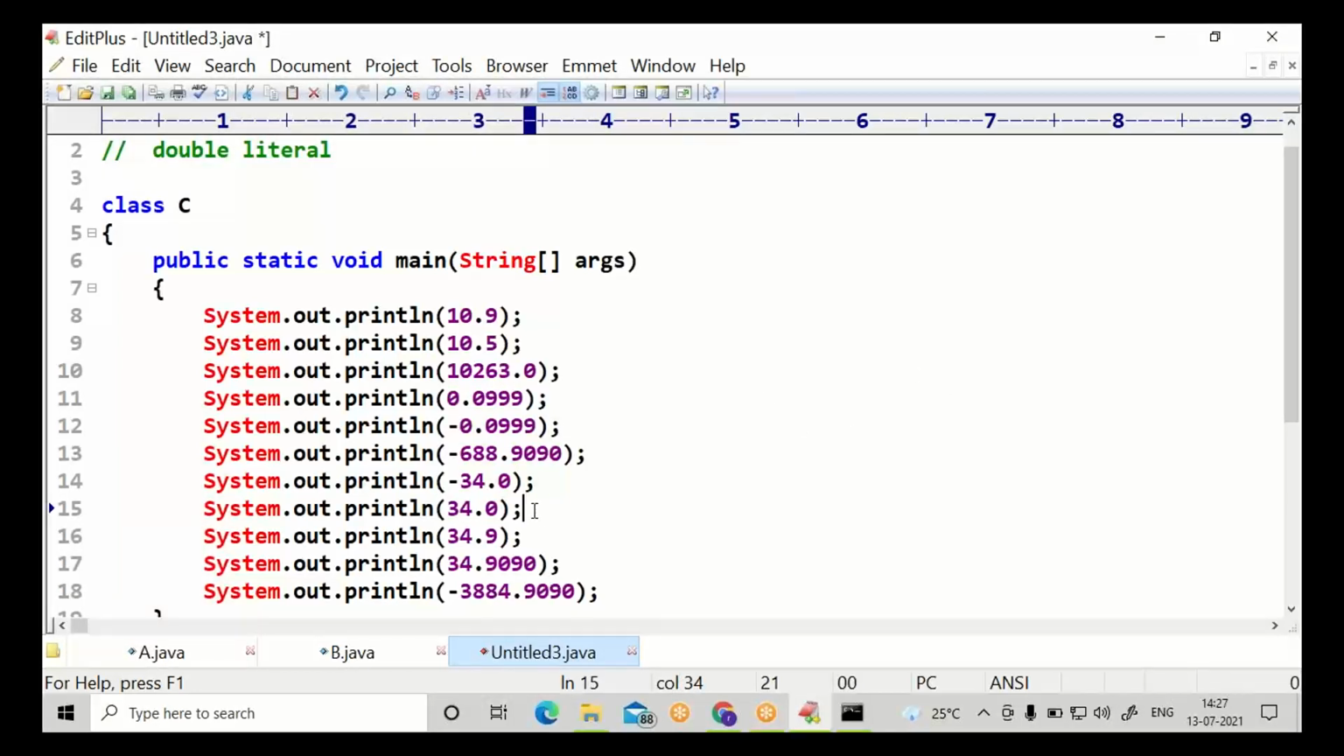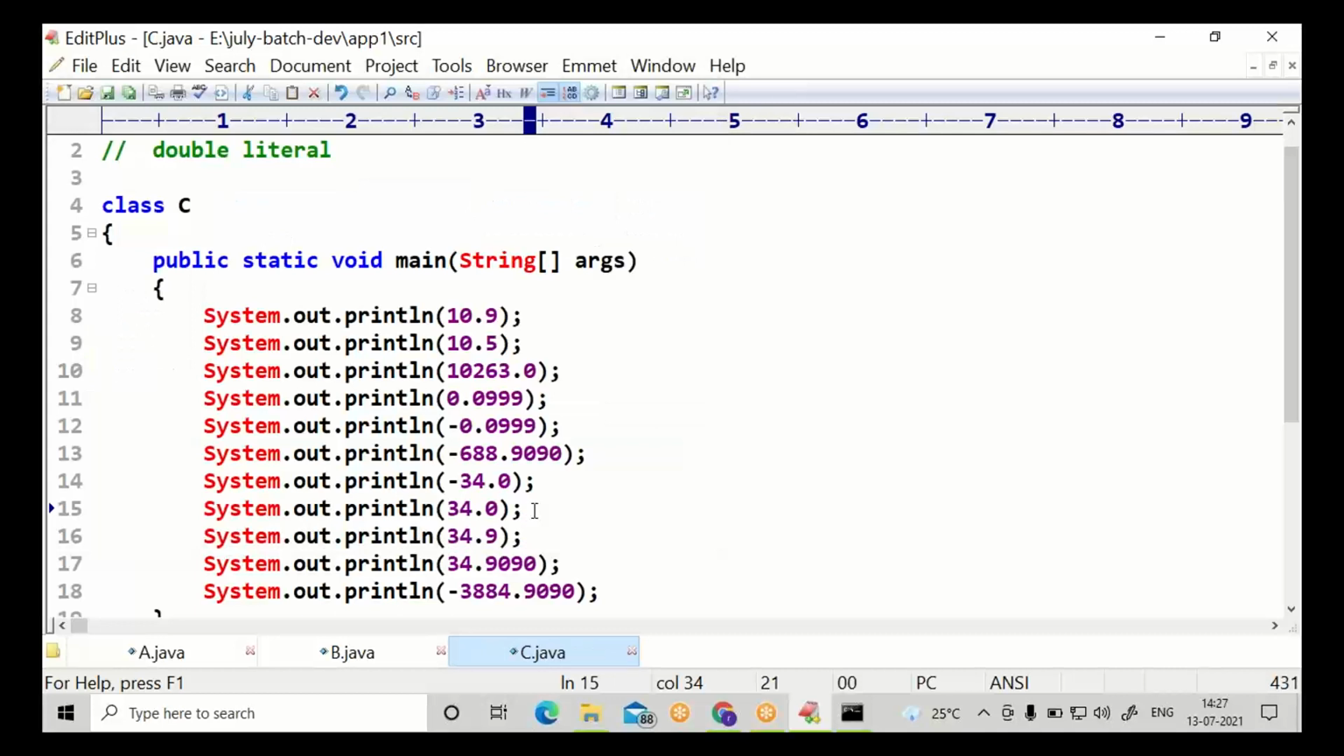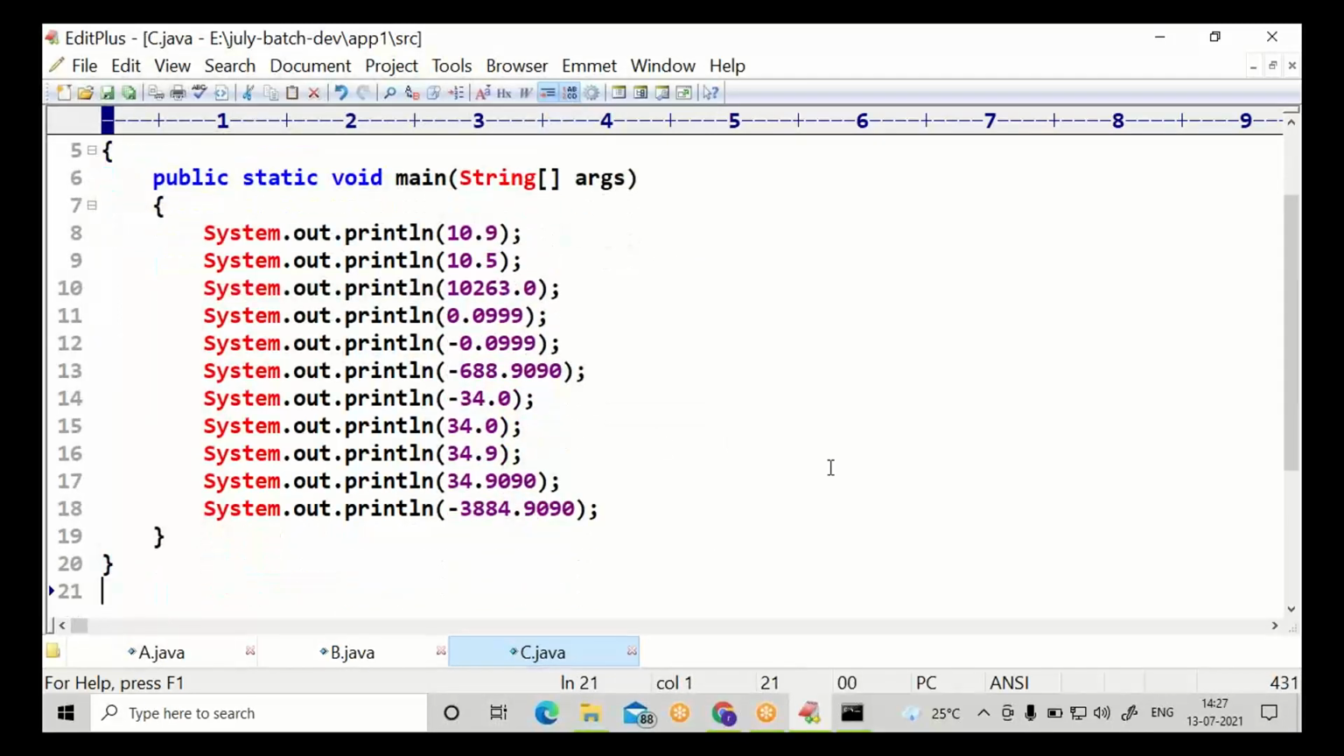Double literal. Try saving as a class name C in the same src. Any number with a decimal is considered a double literal. It can be negative, it can be positive, it can be 0.0 also. It can be 0.1, it can be 35.0. After a dot, even 0 is fine. If a dot is there, then it is considered a double.